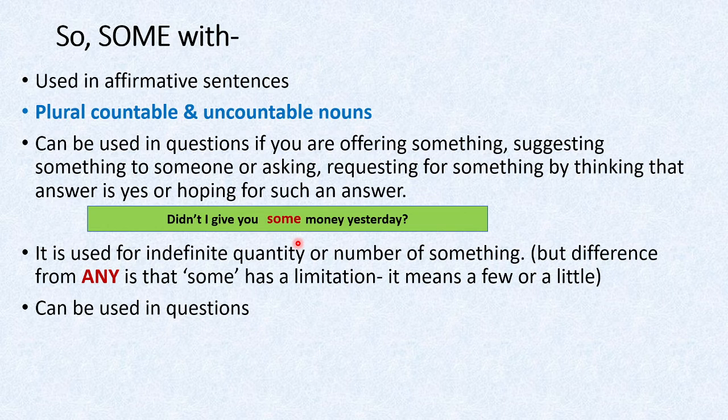Now, if the question had been, did I give you dash money yesterday? मतलब खुद पे doubt है. You are having doubt in your mind कि क्या मैंने दिया था. So did I give you any money yesterday? Then in that case it would have been any. So didn't I give you, उसको बोल रहे कि मैंने तो दिए थे. So didn't I give you some money yesterday? So you just have to take care what type of sentence it is and then decide between some and any.